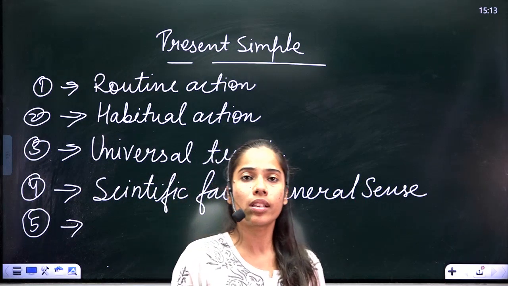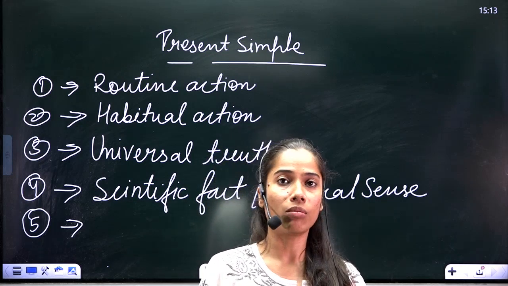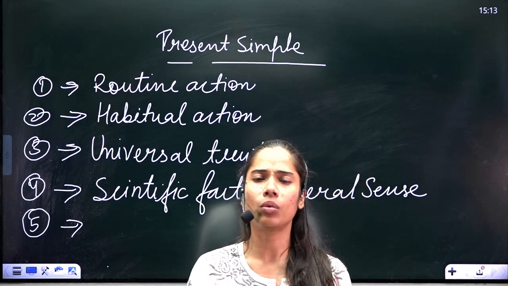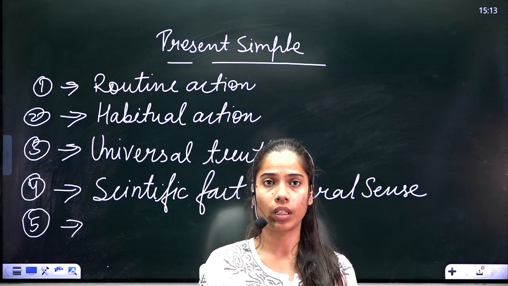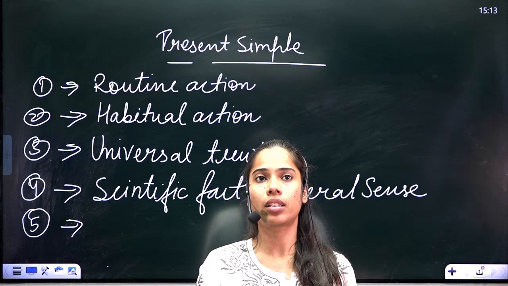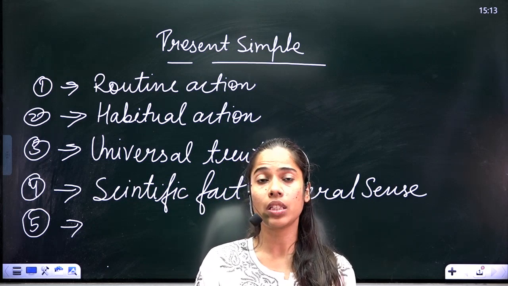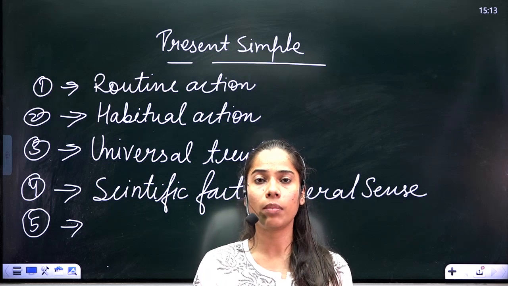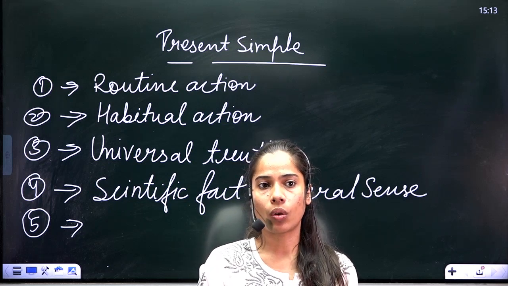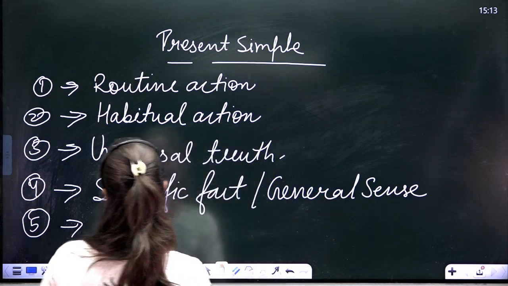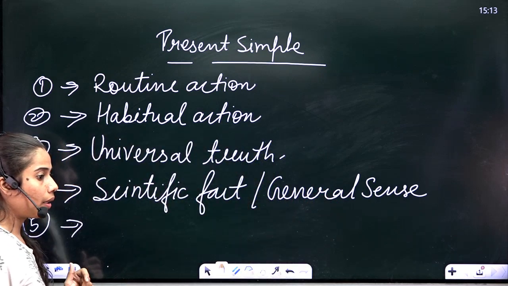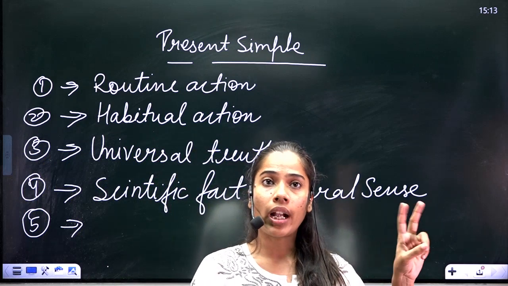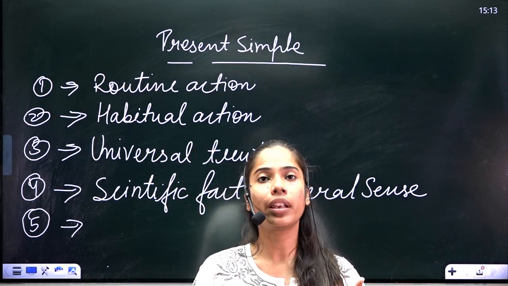though we use present simple tense for the present time only, if anything is decided for the future, you must have seen in the newspaper, Modi ji visits Ahmedabad, whether he is visiting next month, but you must have seen it is given in the present simple tense. So in newspaper, right, and any upcoming event, as an example, cricket match, right?